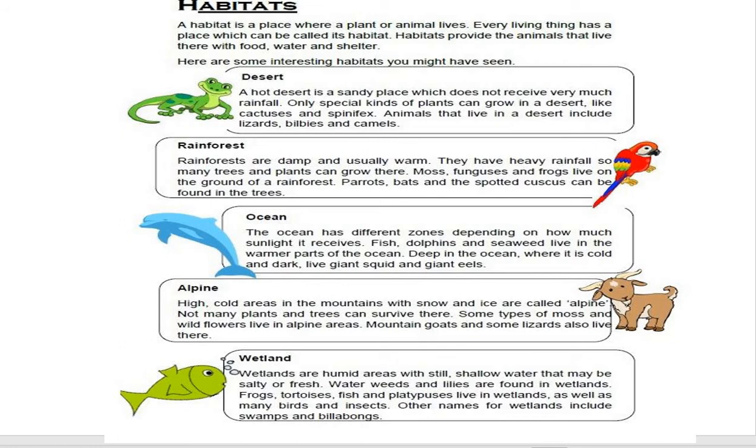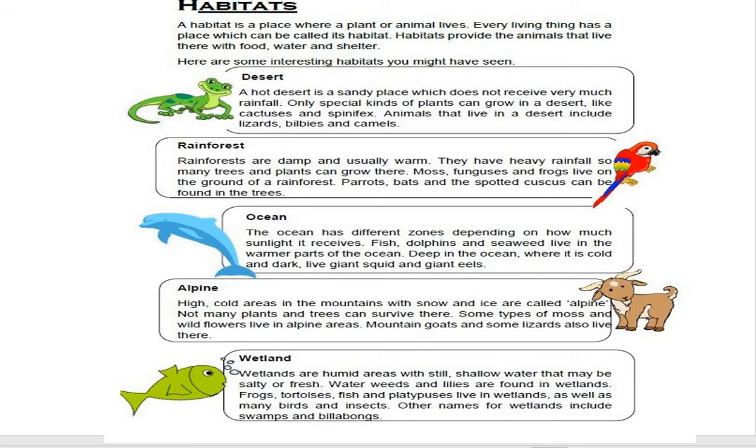And what are rainforests? Rainforests are damp and unusually warm. They have heavy rainfall, so many trees and plants can grow there. Moss, fungi, and frogs live on the ground of a rainforest. Parrots, bats, and spotted cockroaches can be found in the trees. And in oceans, oceans have different zones depending on how much sunlight they receive. Fish, dolphins, and seaweeds live in the warm water of the ocean.